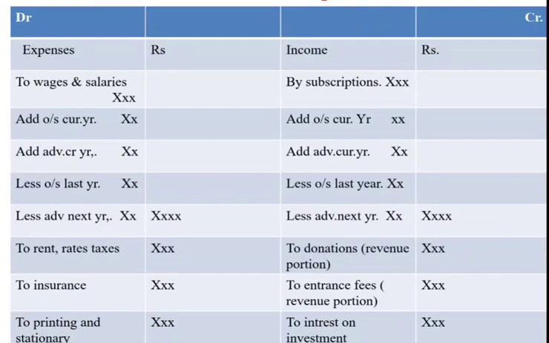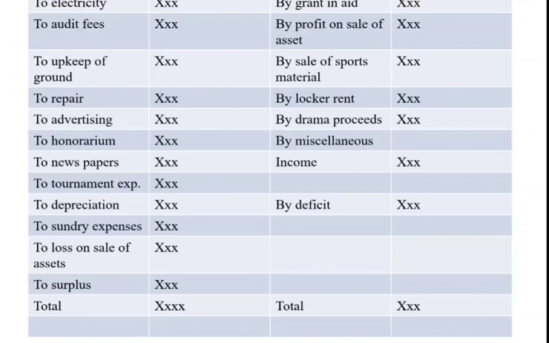Next, interest on investments, interest on deposits, dividend, grant in aid, profit on sale of asset, sale of sports materials, locker rent, drama proceeds, miscellaneous income, sale of old newspapers, etc. will be taken on the income side of the income and expenditure account.